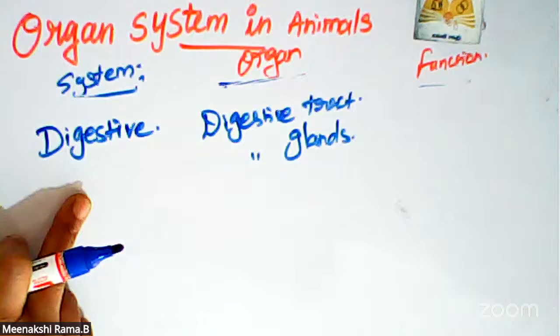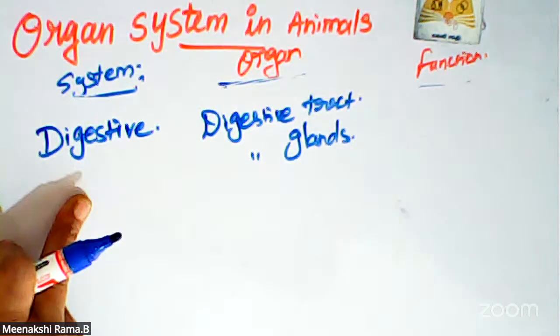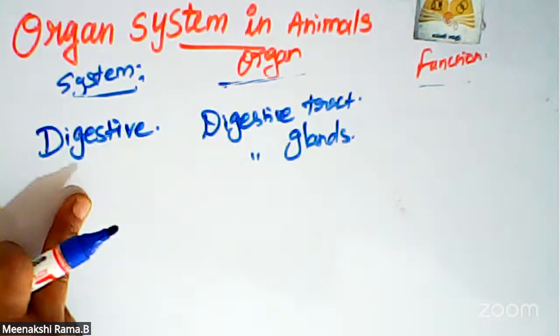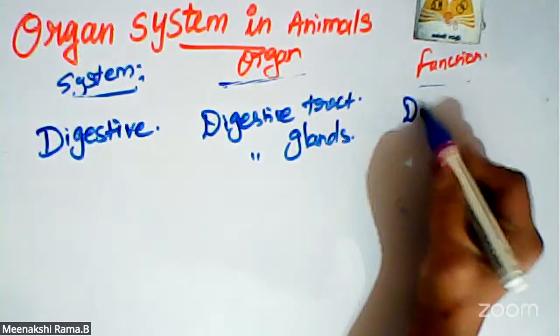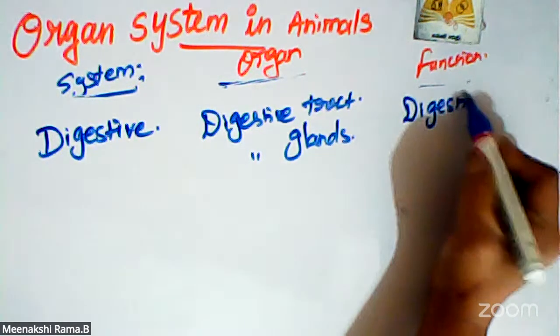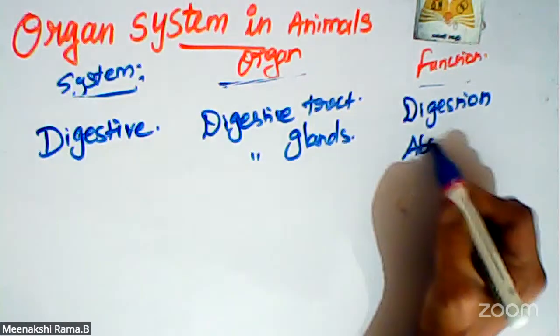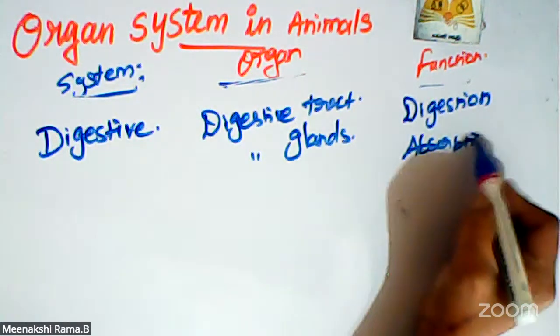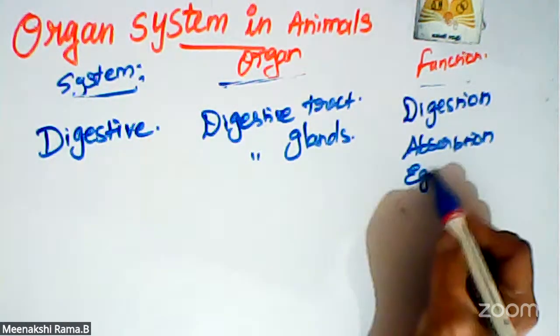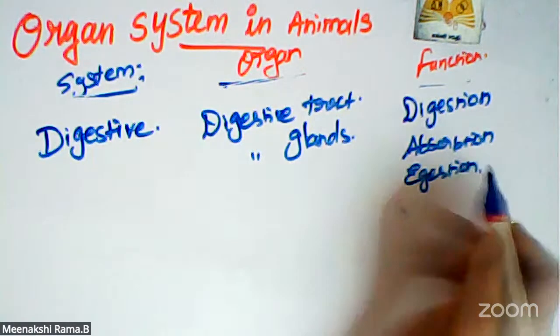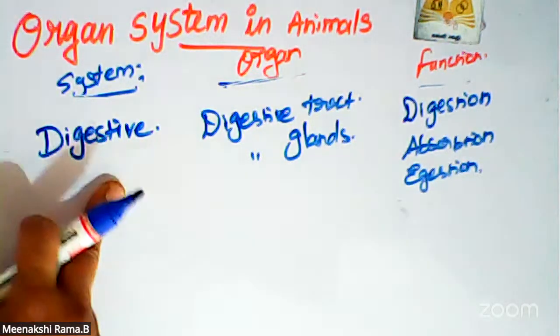What are the functions of the digestive system? Digestion, absorption and so on. So these are all the functions of the digestive system.